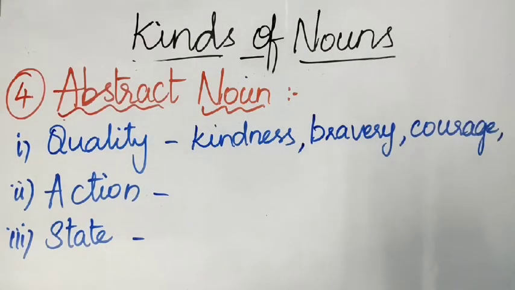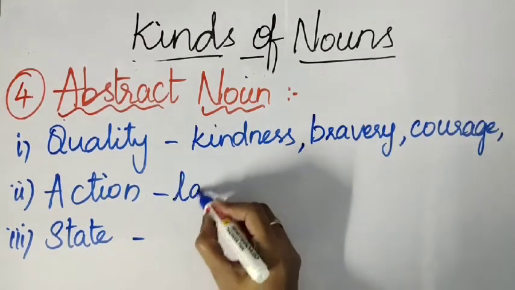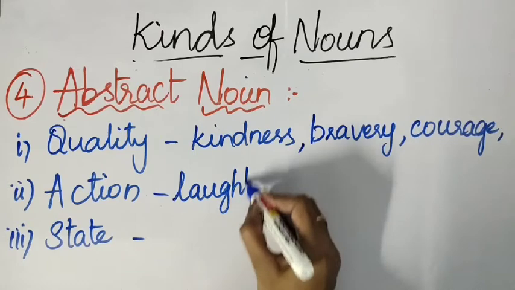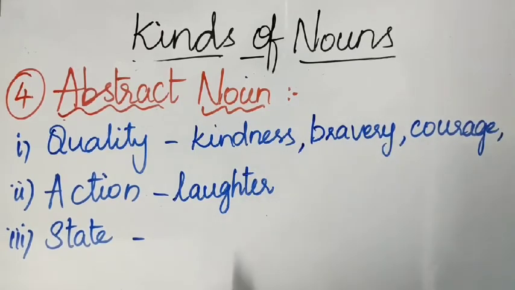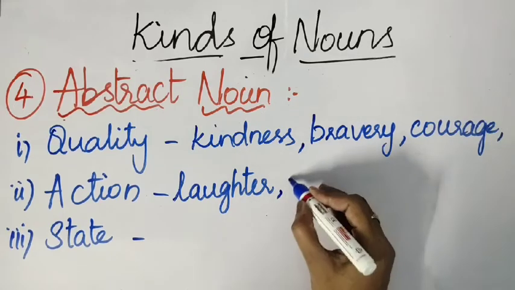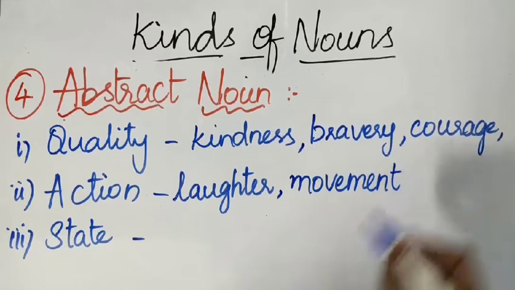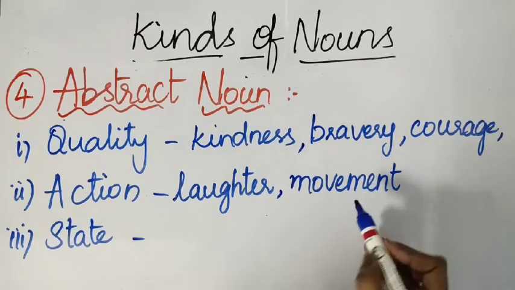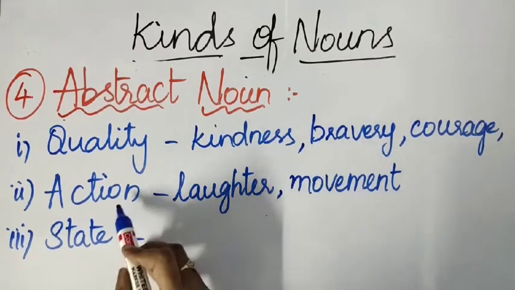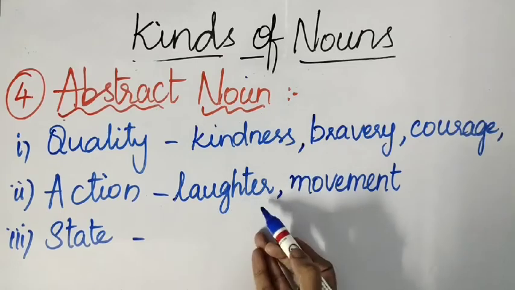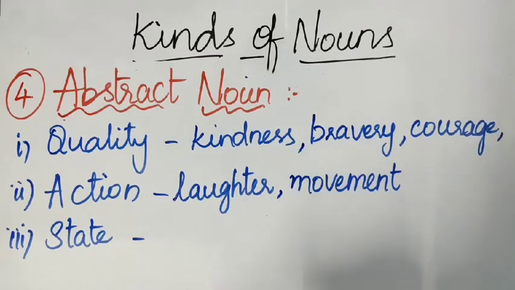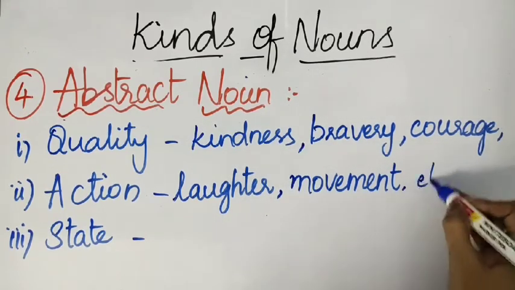Abstract nouns related to action. For example, laughter. Laughter is made from the action laugh. Laugh, laughter. Similarly, movement. Movement is also an abstract noun. There is a movement in the creature, right? He has movement. So, these are made from action words. Laugh, laughter. Move, movement. Like that, many examples are there.